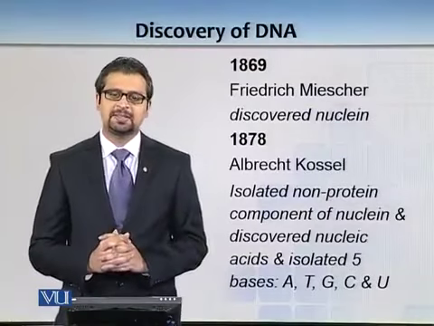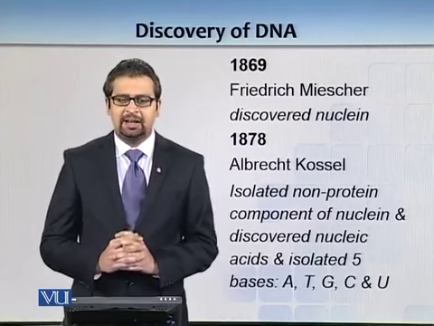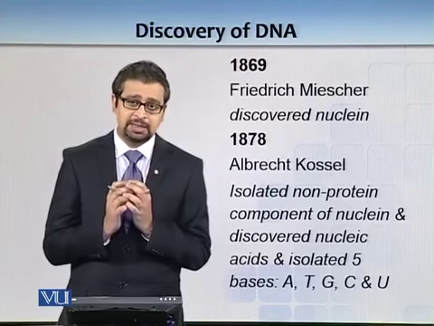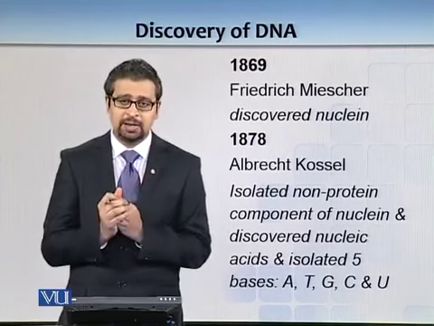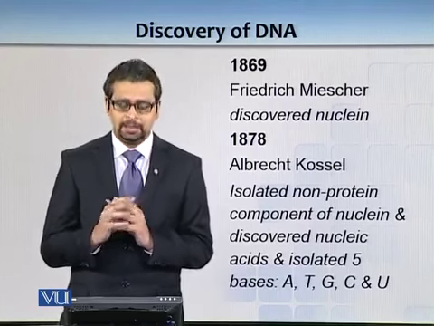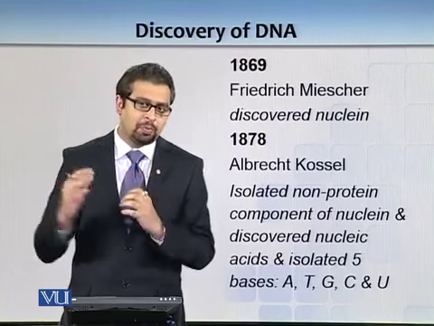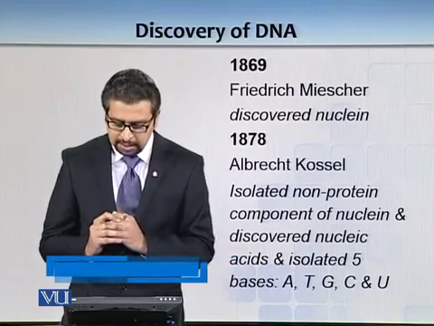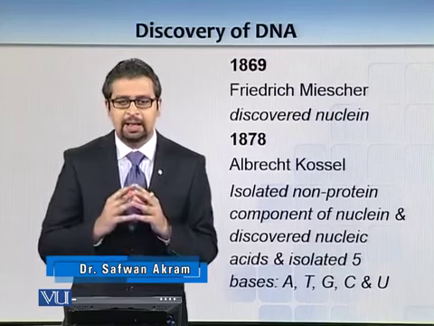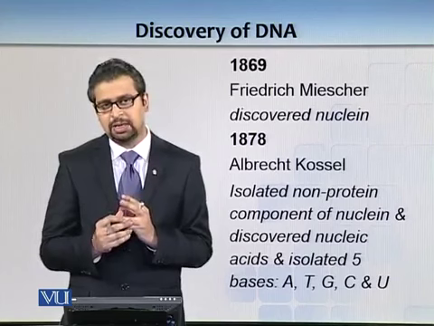So, our topic is discovery of DNA. 1869, Friedrich Miescher discovered nuclein. He found a substance inside a nucleus and basically isolated it and termed it nuclein. And in 1878, Albrecht Kossel isolated non-protein part of nuclein, and what he discovered was there was a nucleic acid, and 5 bases: adenine, thymine, guanine, cytosine, and uracil.